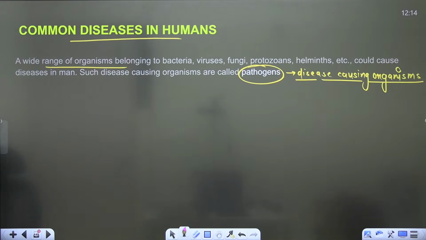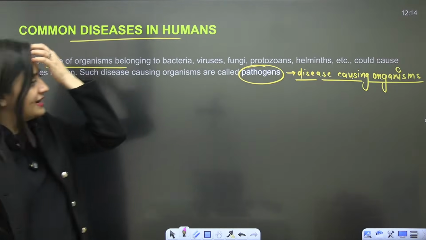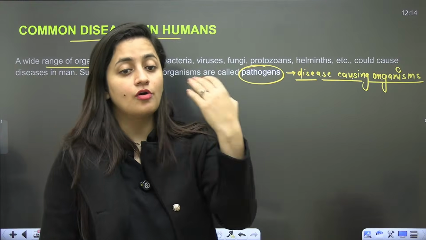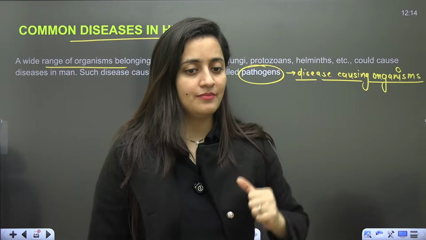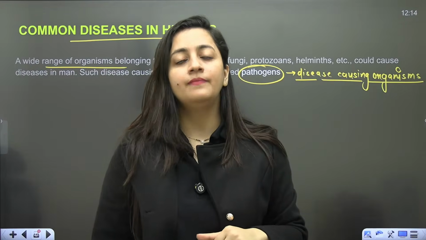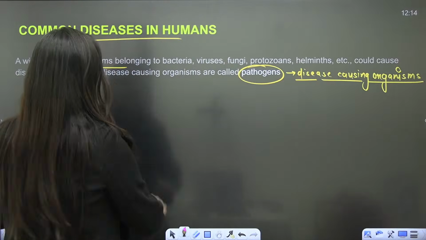When you talk about the pathogens, there are various diseases that they will cause. We have to discuss it in detail. So you tell me which bacterial diseases you people know. Just in the paper, what kind of question can come? They can ask you, out of the following, which one is the bacterial disease or viral disease or helminthic disease, or they can ask you about syphilis.